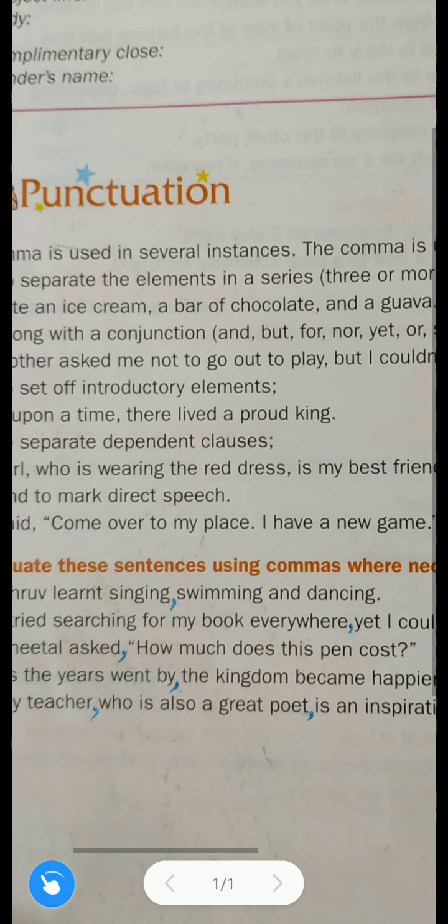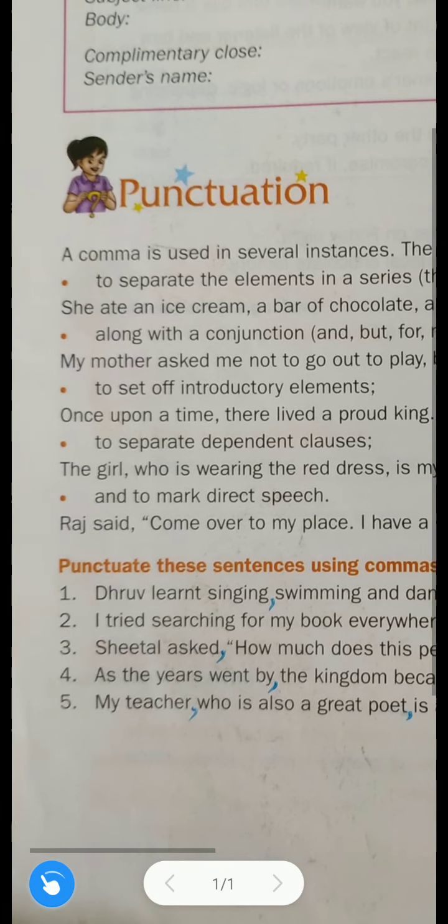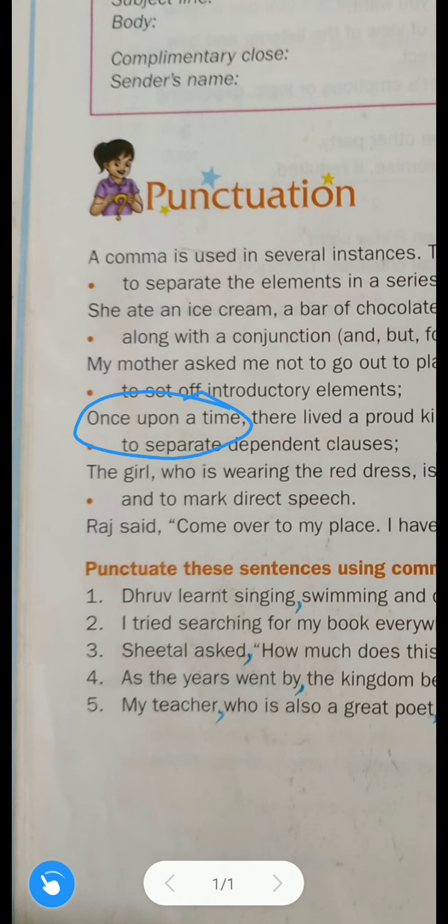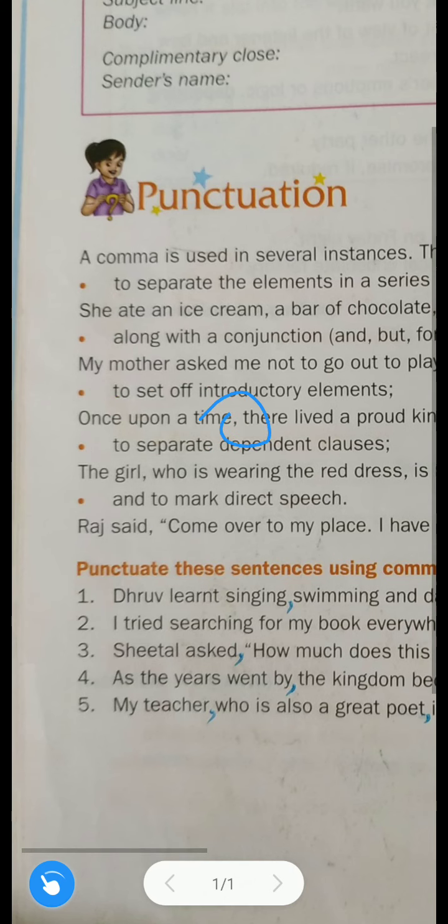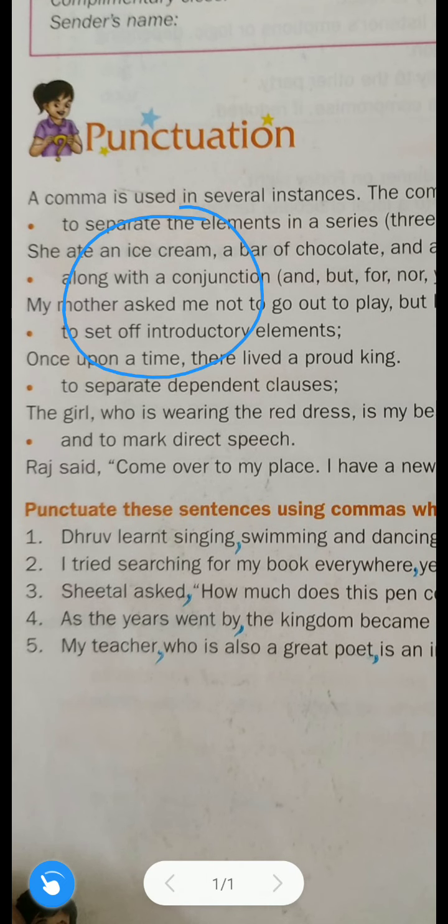After that, some story starts: "There lived a proud king." So this is the introductory element. Just remember, after the introductory element we use a comma. See, "Once upon a time," comma, "there lived a proud king," or "Many years ago," comma, and so on. So three rules are completed.